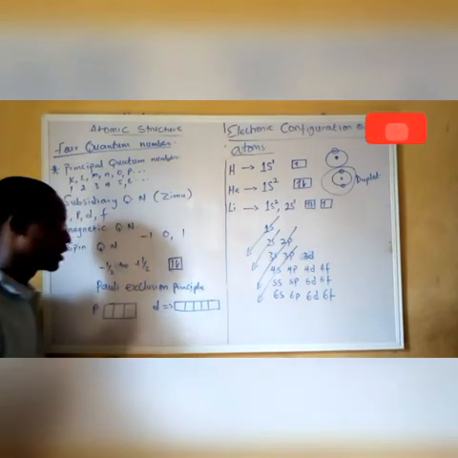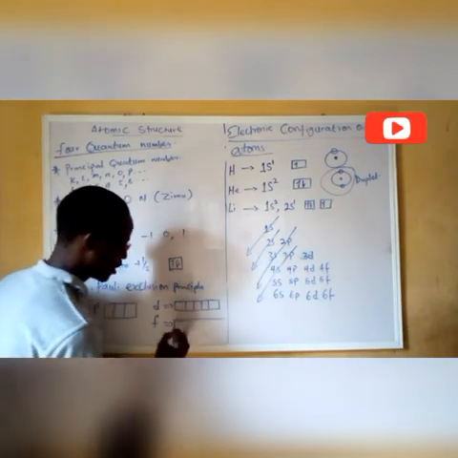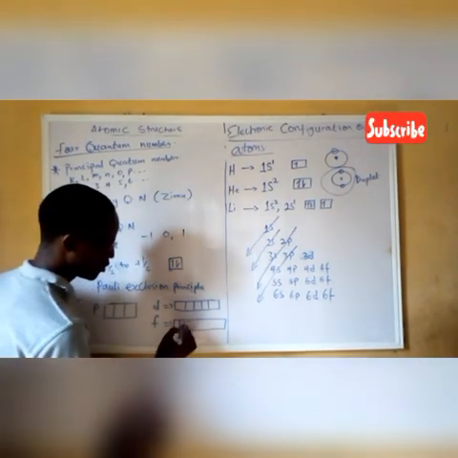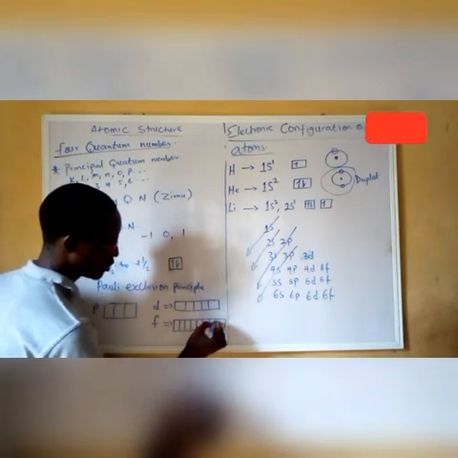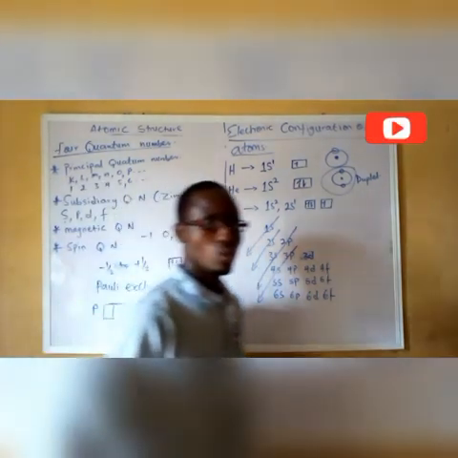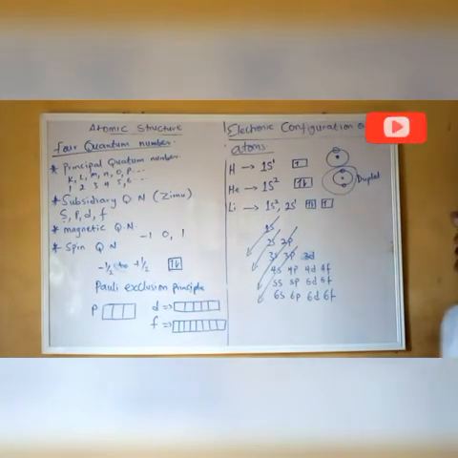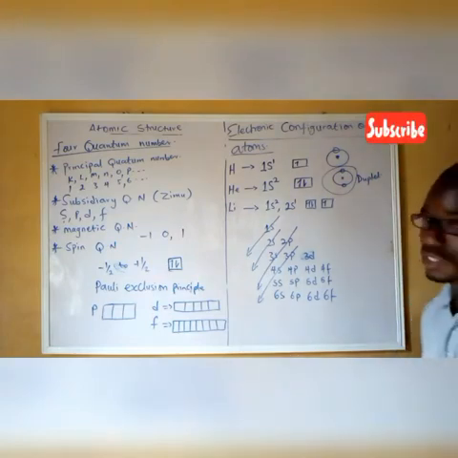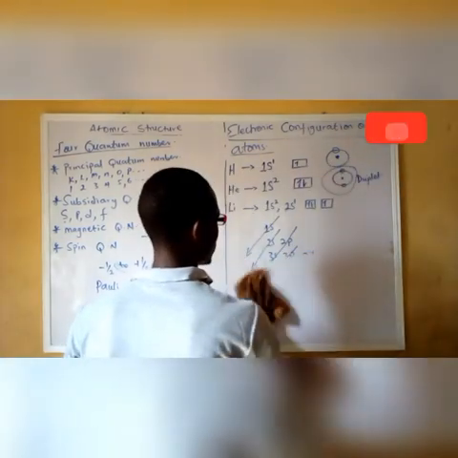Then f has 7 orbitals, which can accommodate 14 electrons. So those are the numbers of orbitals present in the subshell, and the number of electrons it will accommodate.